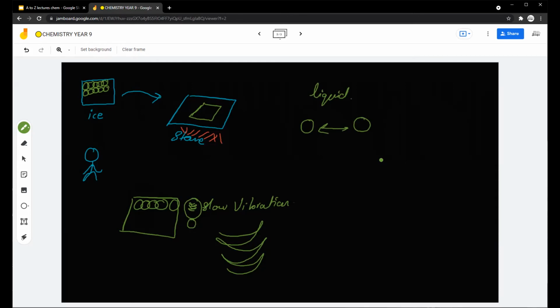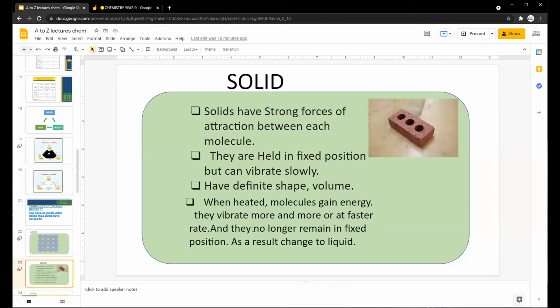So from ice, from solid to liquid, we can change if we provide more heat, more energy to the particles. They will vibrate really fast, and once they vibrate really fast, they will leave their fixed position and change their state of matter. Does it make sense to you? Excellent, marvelous job. So here is the case. Let's come back.